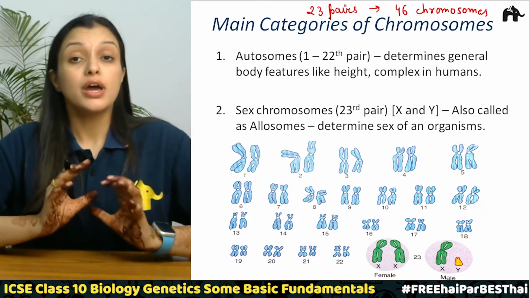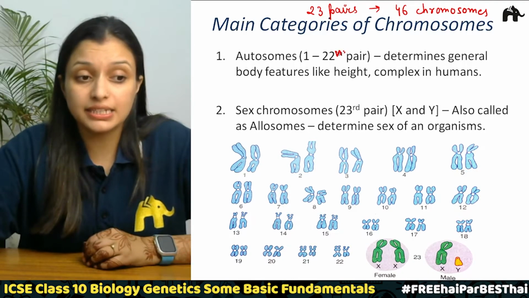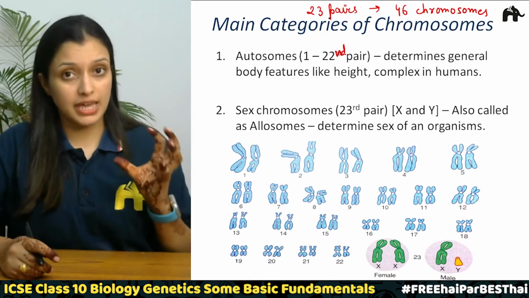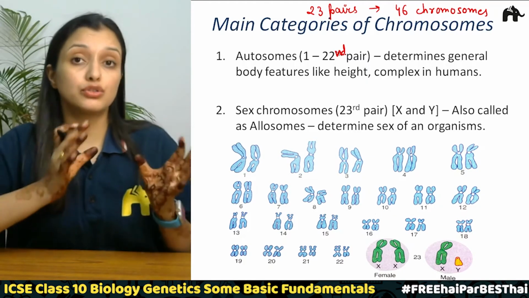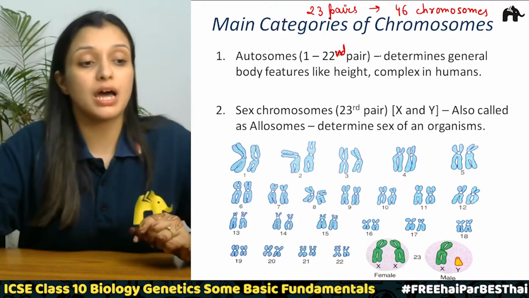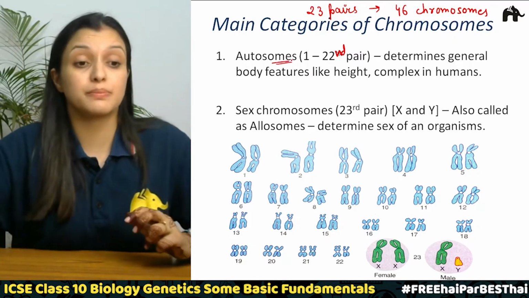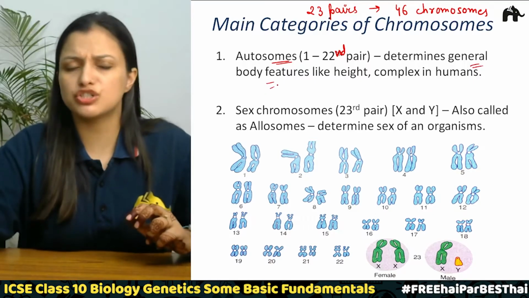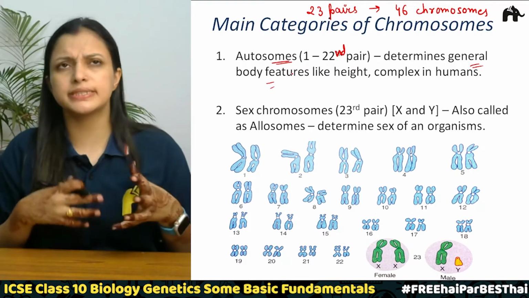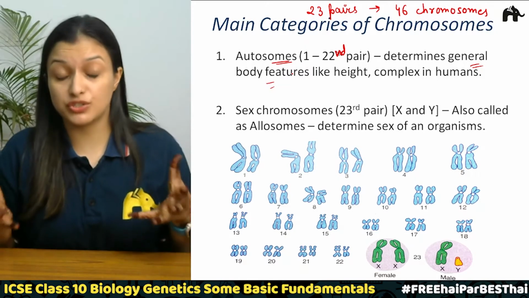Out of the 23 pairs, the first 22 pairs of chromosomes are called autosomes. These are the chromosomes which determine the general body features like height, complexion, eye color, and so on.